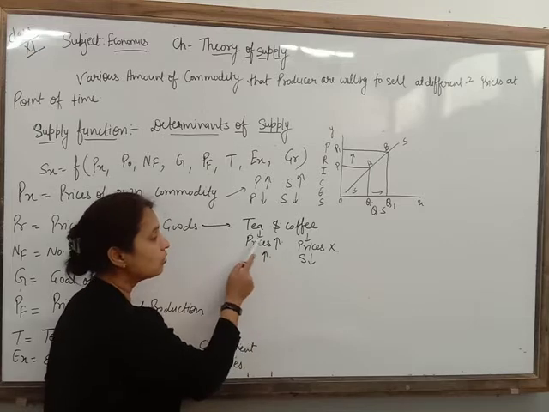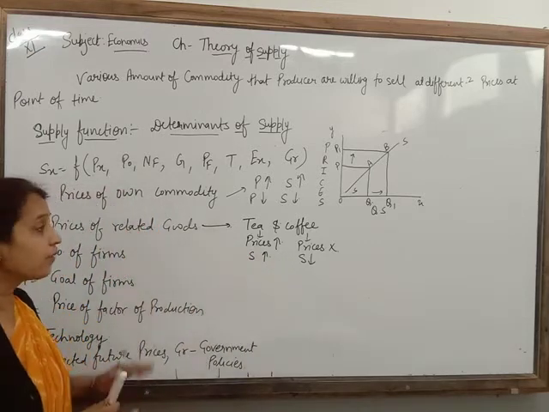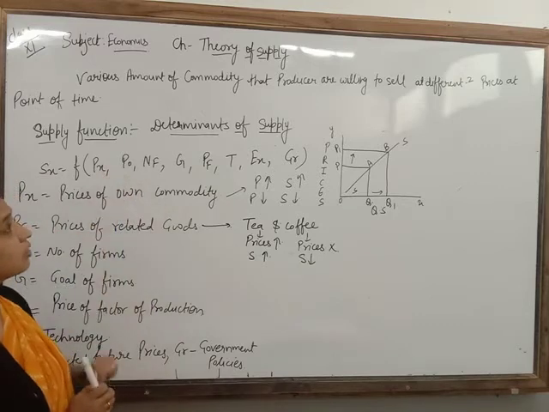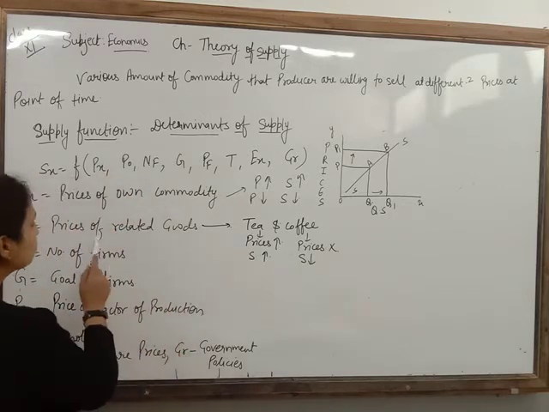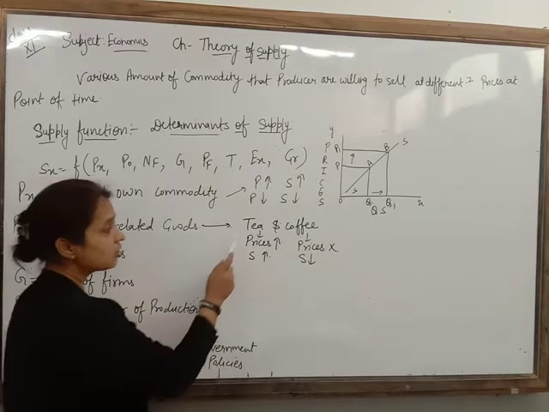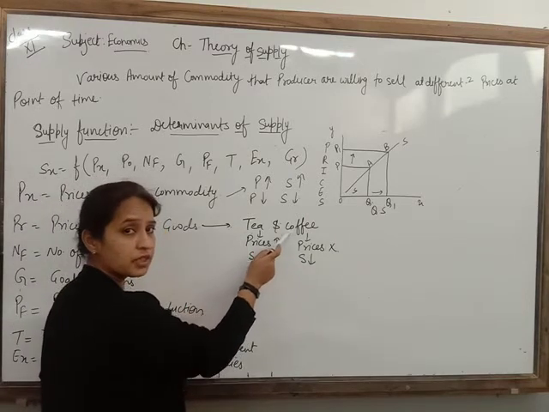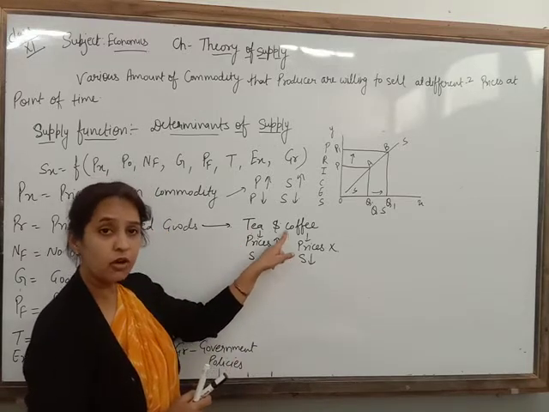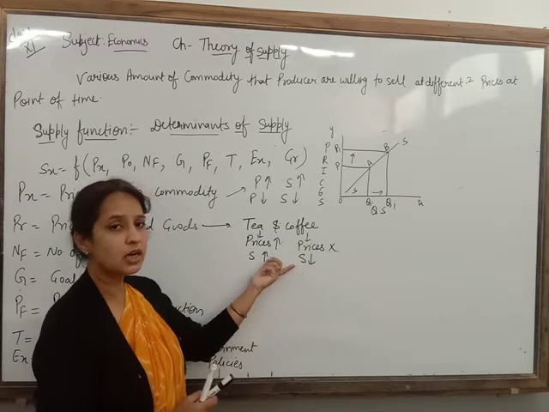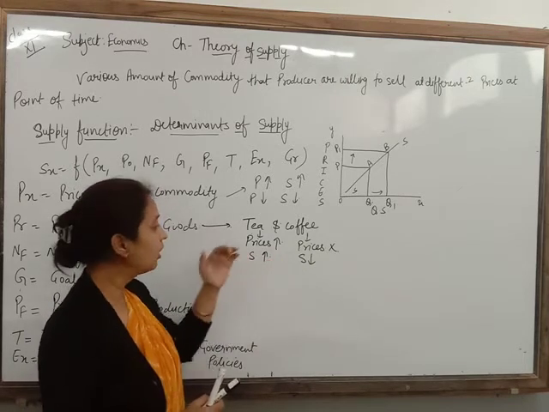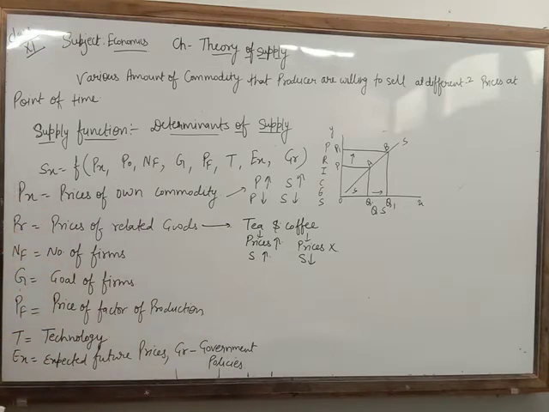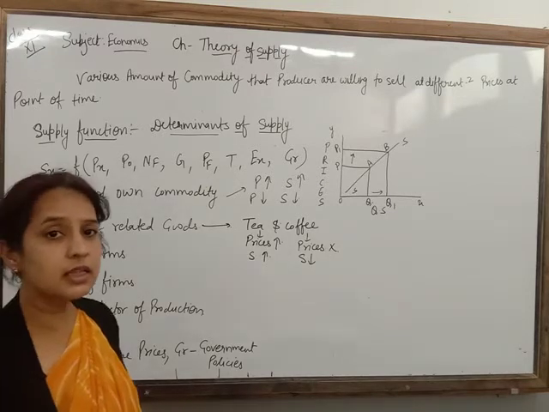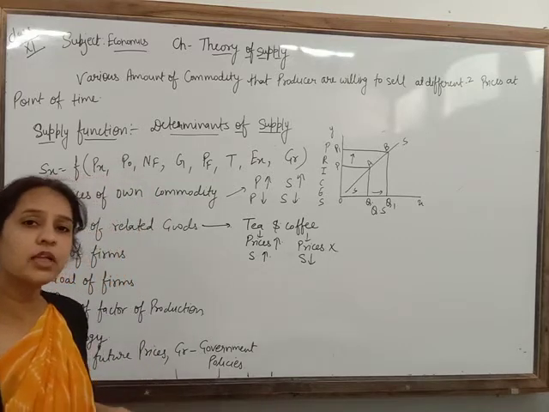So if the price of tea increases, the supply of coffee will also decrease. That kind of factor also affects the producer's supply. That is known as the price of related goods. I have taken the best example, tea and coffee. If the price of tea increases, definitely the supply of coffee will decrease because they are related to each other. Clear? Next, we are going to discuss number of firms. If there is an increase in the number of firms in the market, what will be the effect on the supply?